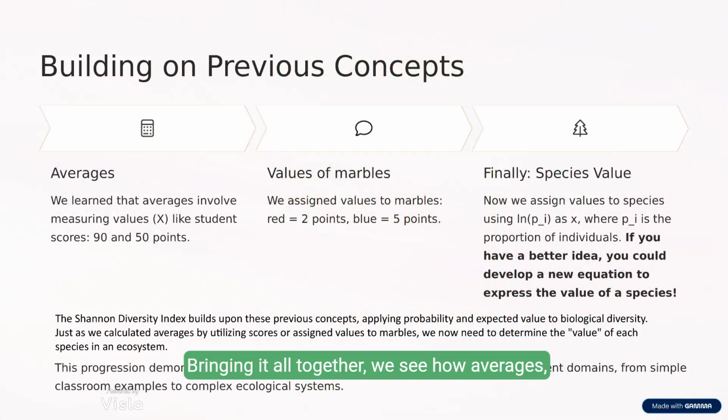Bringing it all together, we see how averages, assigned values, like those for the marbles, and now species values connect. In ecology, we use ln(pi), the natural log of a species proportion, to represent its value. In this case, the expected value is called Shannon Diversity Index because of the unique way the value is calculated. This formula builds on everything we've learned: probability, expected value, and meaningful measurement. It's a powerful example of how simple math concepts evolve into tools for understanding the breathtaking complexity of life on Earth.